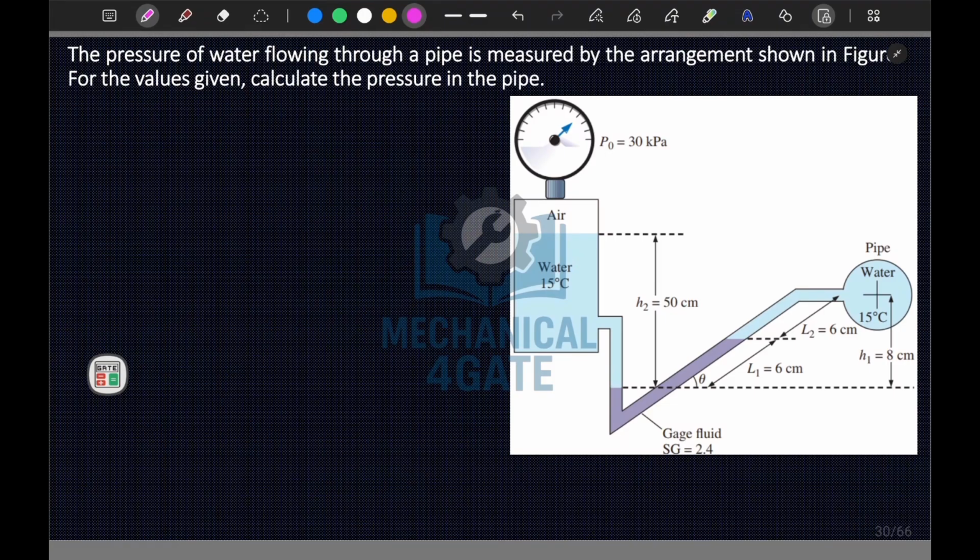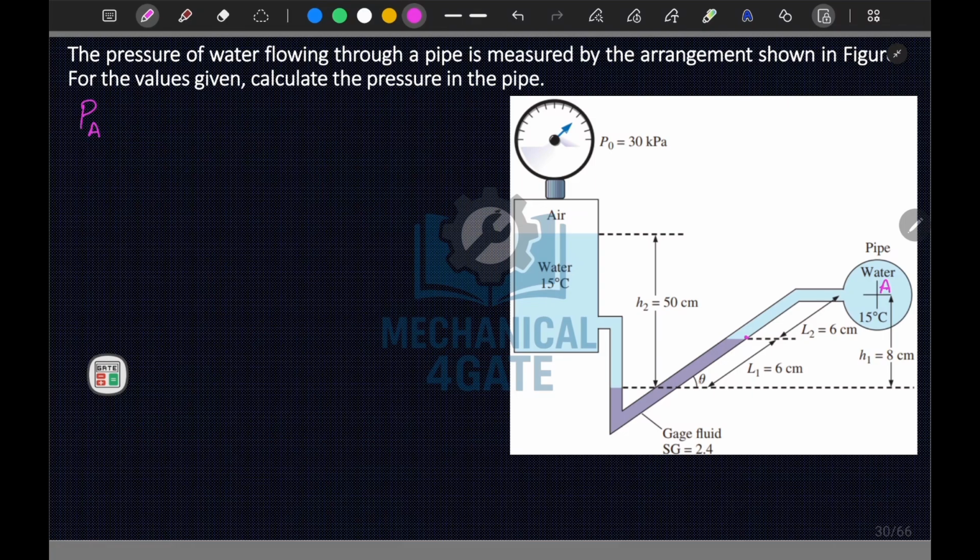So here the pressure of the water flowing through the pipe is measured by the arrangement shown in the figure. For the values given, calculate the pressure in the pipe. So this is your pipe. Let's say this point is your A. If I directly start writing manometry, PA is the pressure here. Up to this point it is mentioned that this height is L2. And one more thing, here is angle theta.